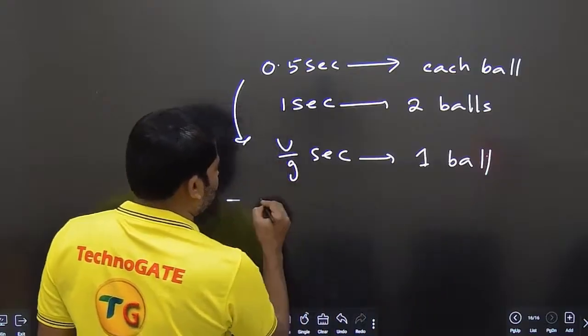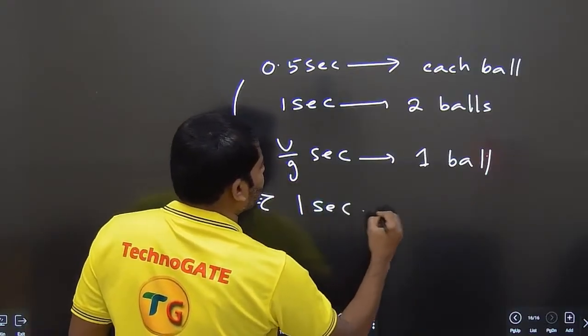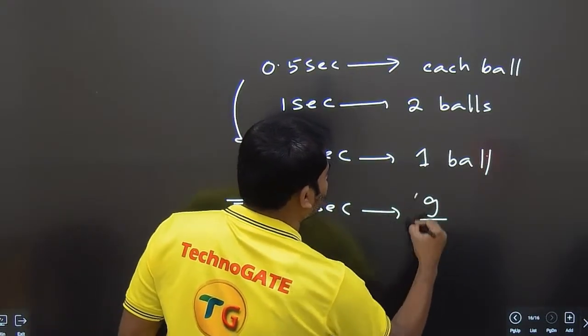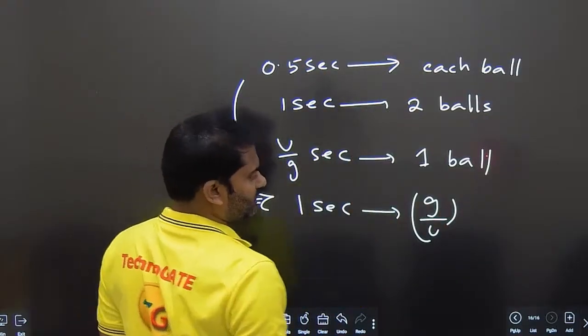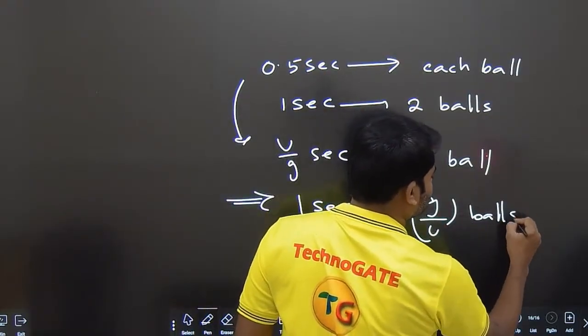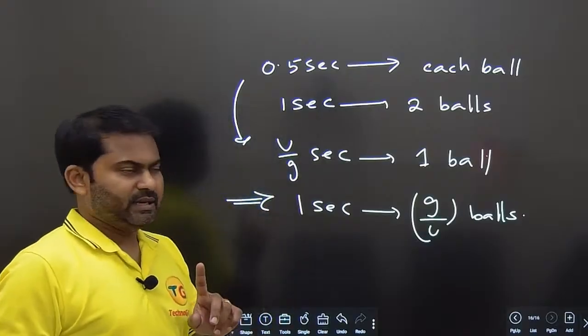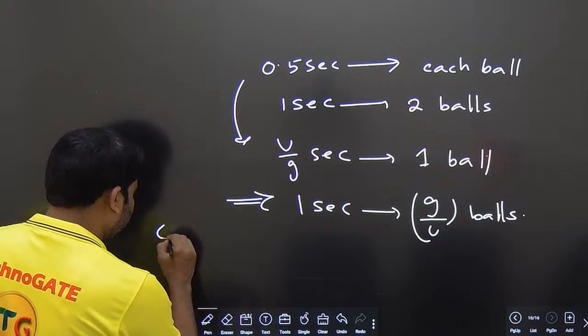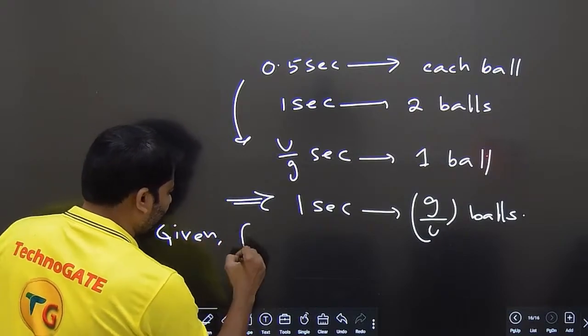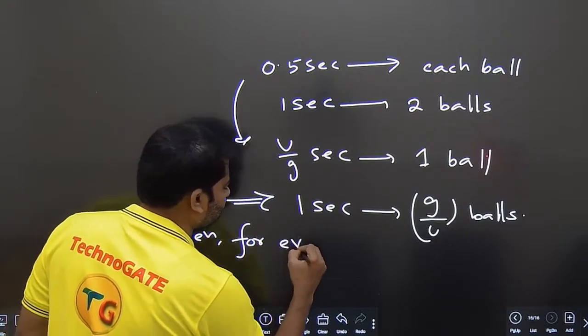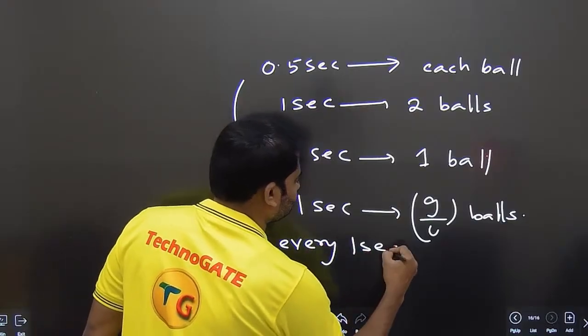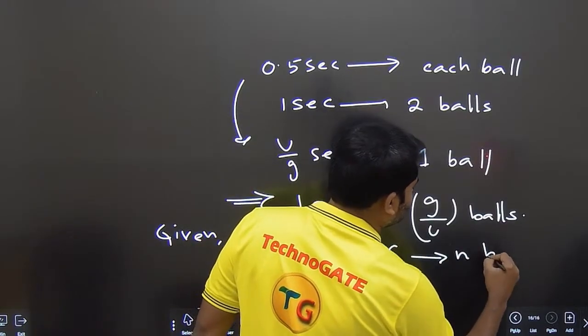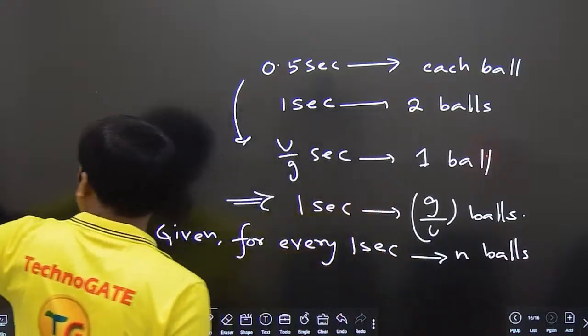for 1 ball, so for every 1 second he is throwing the reverse, g by u balls. For every 1 second he is throwing g by u balls. Okay, given that for every 1 second the number of balls thrown is actually n.